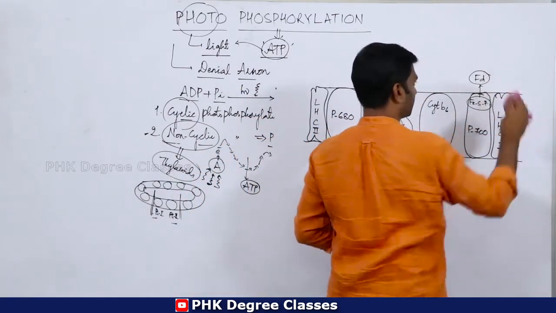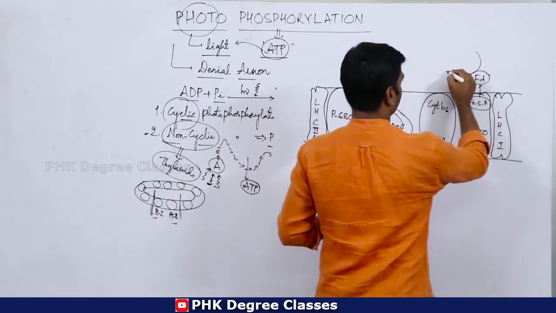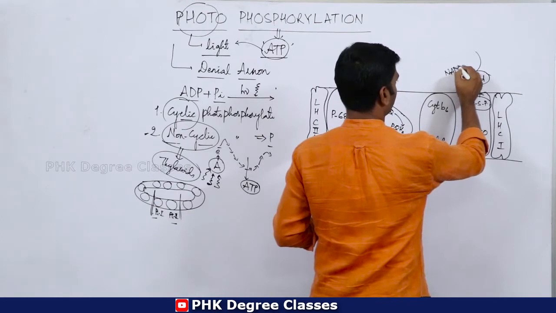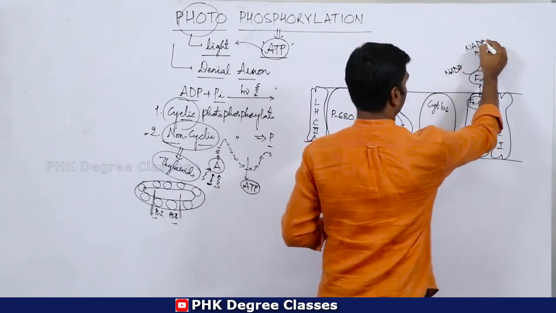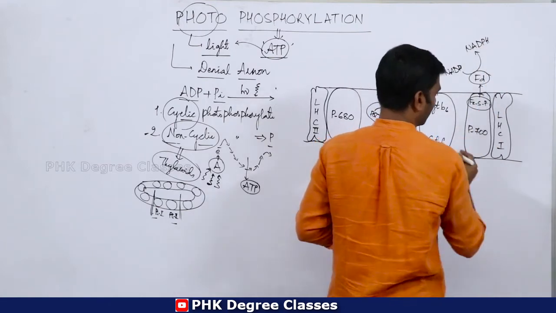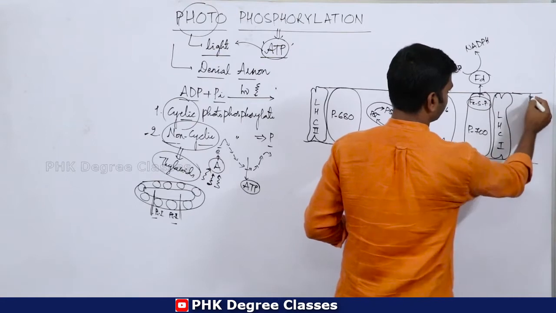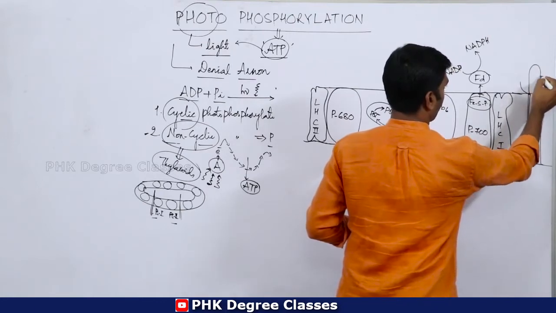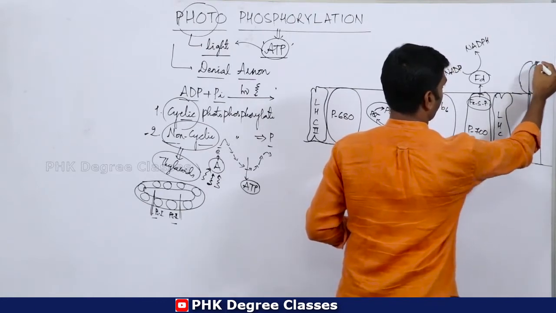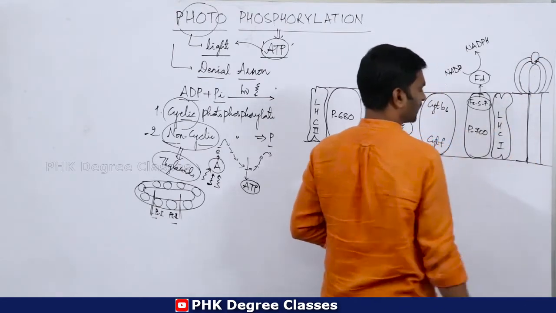So I'll draw this arrow in this manner. This is NADP, this is NADPH. So finally we have got the oxysome.